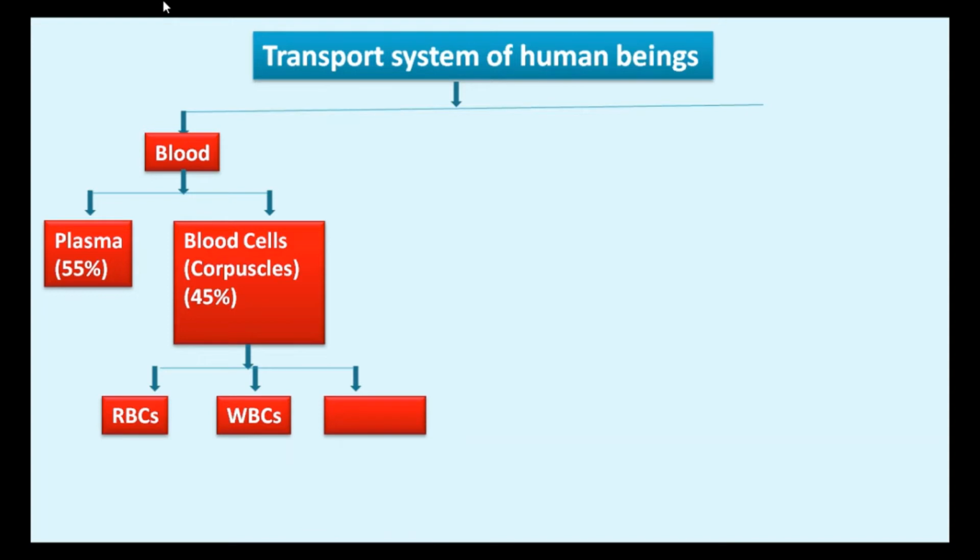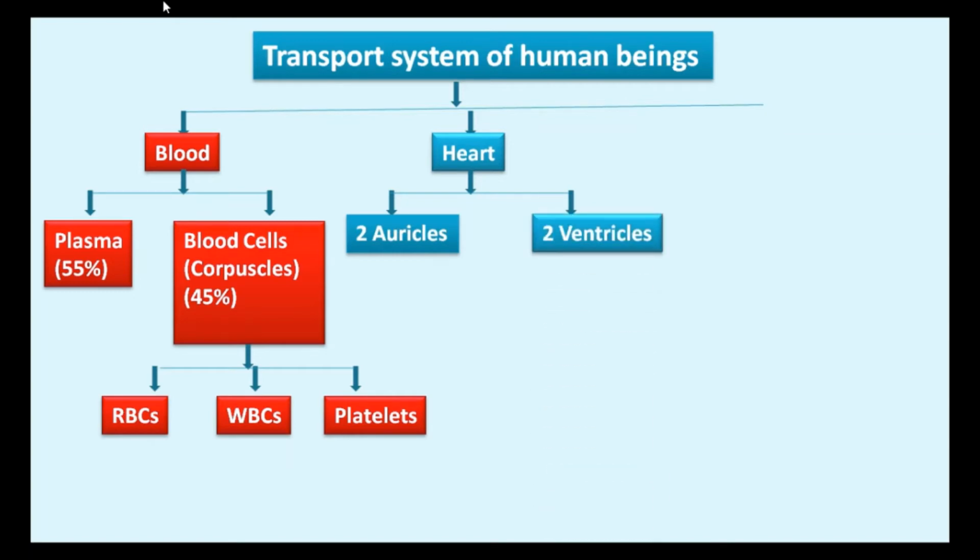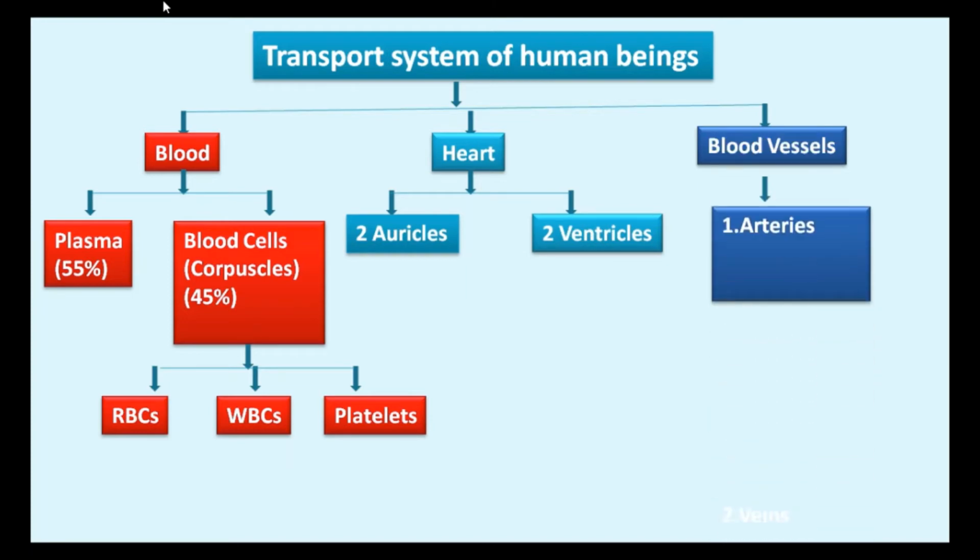RBCs transport oxygen to all cells. WBCs help to destroy foreign germs in the body, and platelets help in blood clotting at the site of injury. The second one is the heart. In human beings, the heart is four-chambered, which consists of two auricles and two ventricles. The third one is the blood vessels. Blood vessels are of three types: arteries, veins, and capillaries.